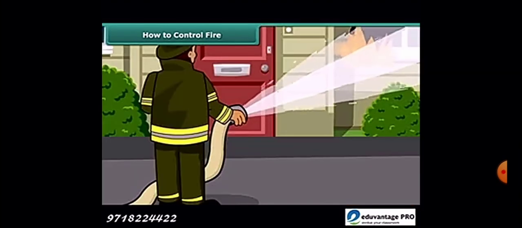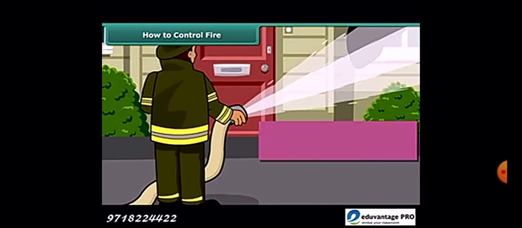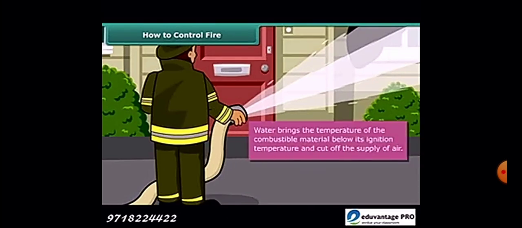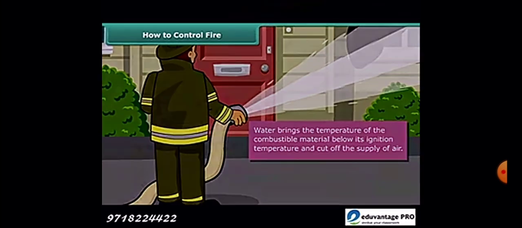How to control fire? As the supply of oxygen is necessary for burning, just stop the supply of oxygen and the fire will extinguish. The same thing is done by the fire extinguisher. When you spray water on a burning substance, what it does is bring the temperature of the combustible material below its ignition temperature, and so the burning process is stopped.